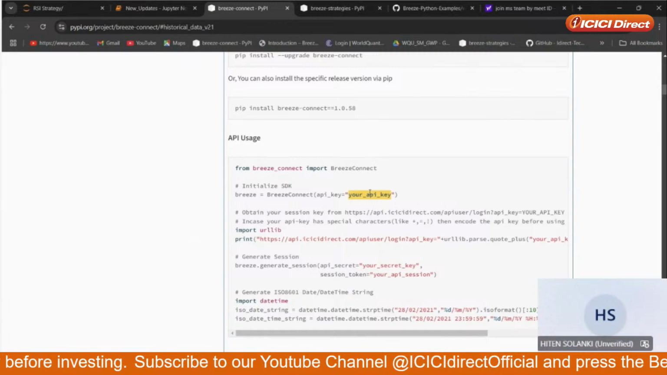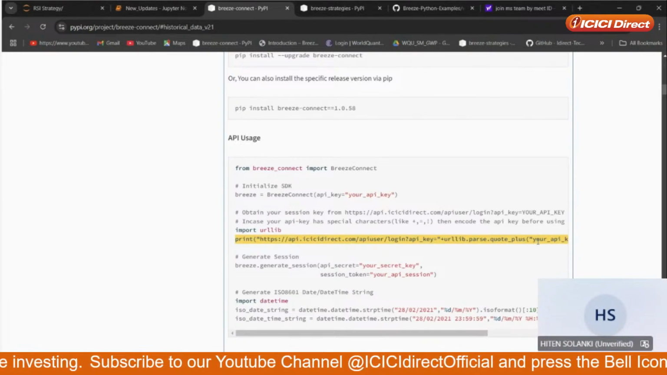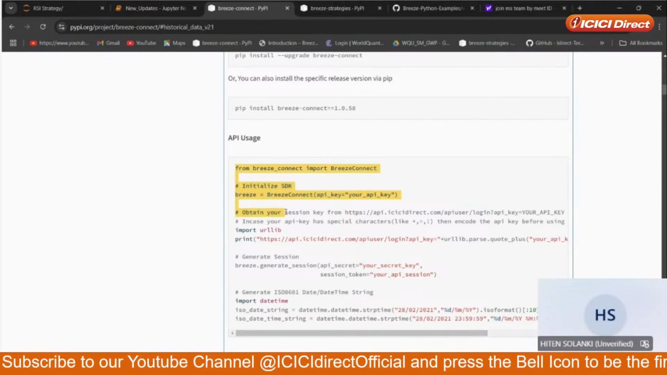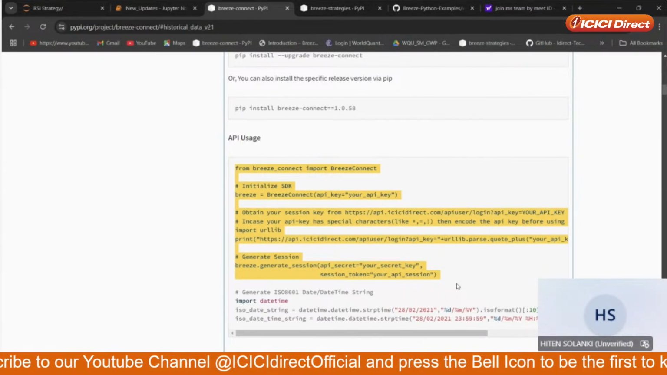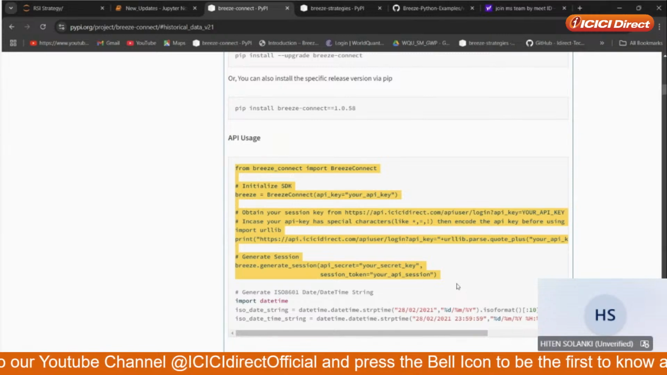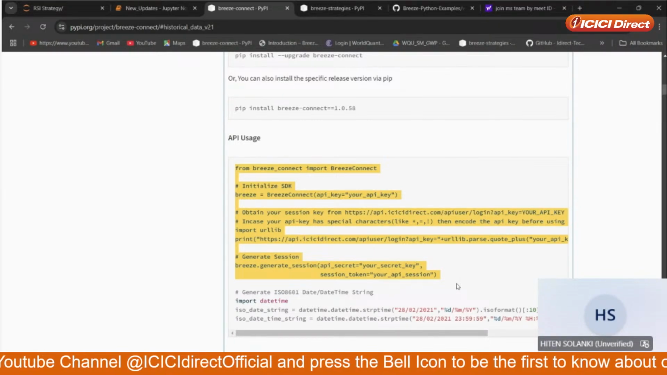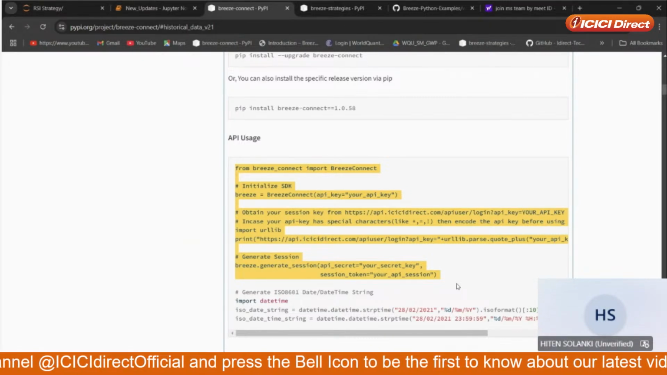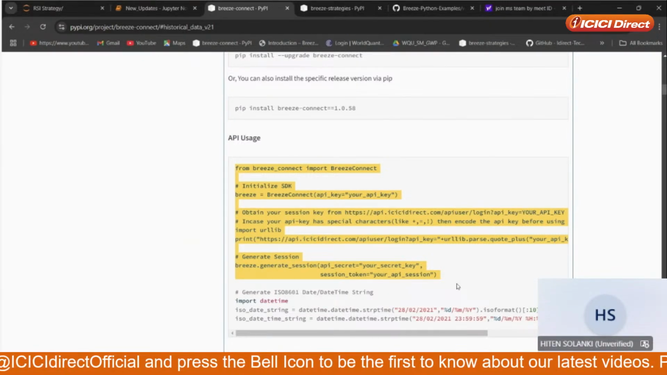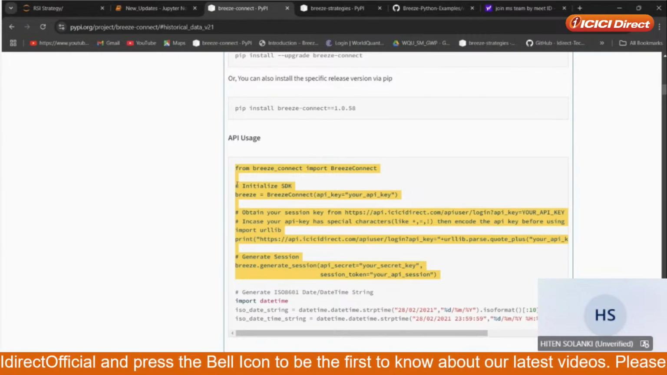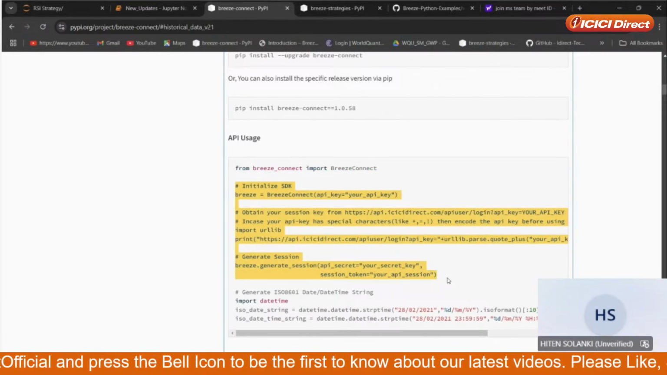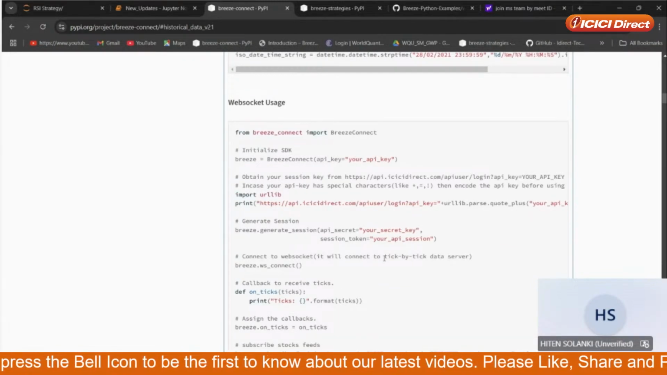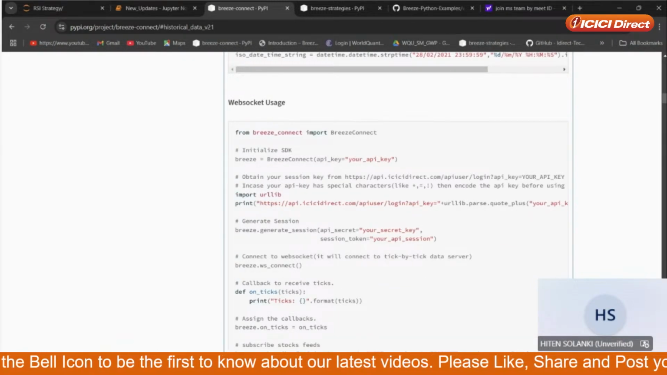Here you need to pass your API key, secret key, and session key. This is the most important part. After doing all these steps, you will be connected with Breeze API. Then later on, you can place an order, subscribe to feeds through WebSocket, or use order streaming, all after connecting with Breeze API. So this is the code which will help you connect with Breeze API. Now, if you scroll down, there is a code for the WebSocket usage.